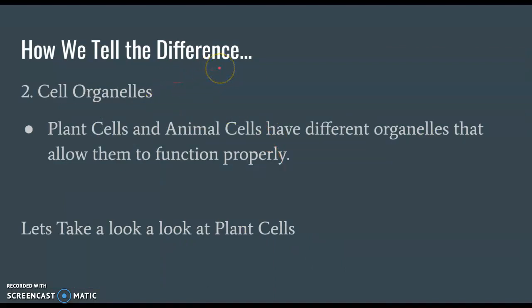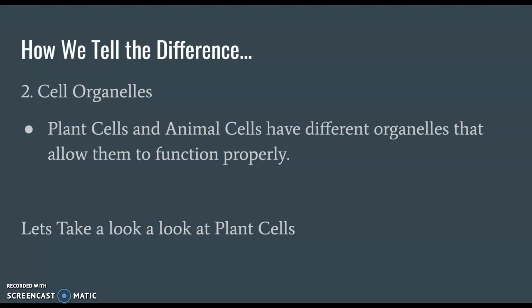Another way to tell the difference between plant and animal cells is cell organelles. The organelles composed and found within plant cells and animal cells are different, and they allow the cells to function properly and differently. Animal cells go through more of a process called cell respiration, where plant cells go through a process called photosynthesis to get their energy.